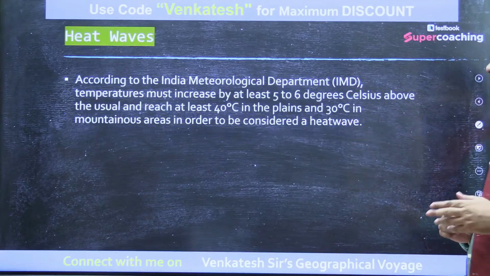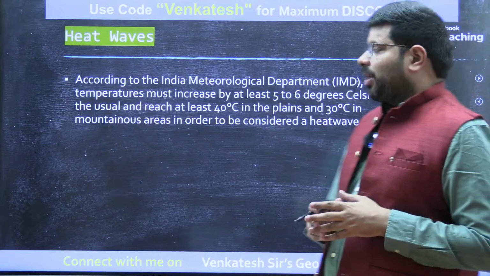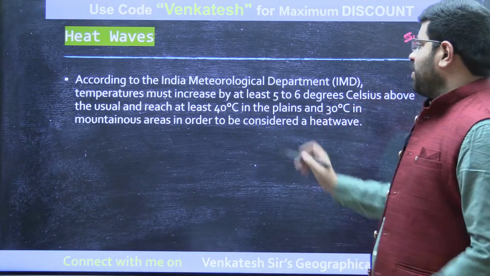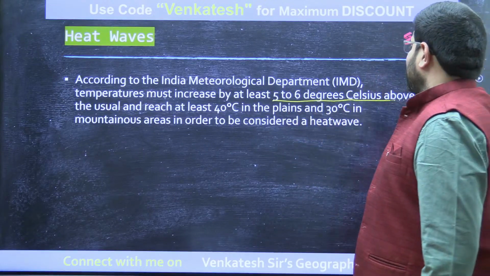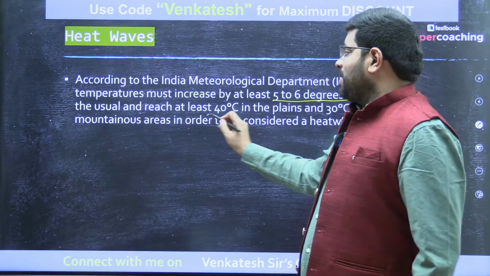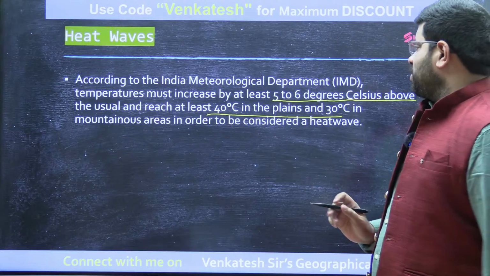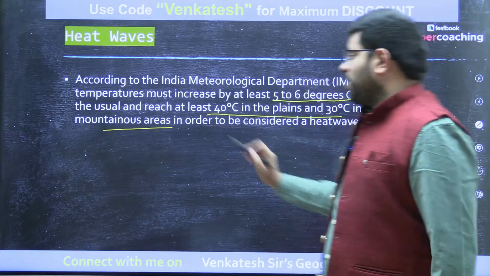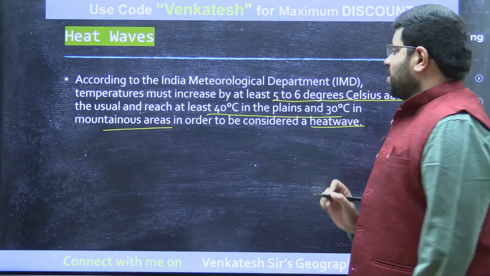For example, according to the Indian Meteorological Department, temperatures must increase at least 5 to 6 degrees Celsius above the usual, beyond normal, and reach at least 40 degrees Celsius in the plains and 30 degrees Celsius in the mountain areas, then only will you consider it a heat wave.